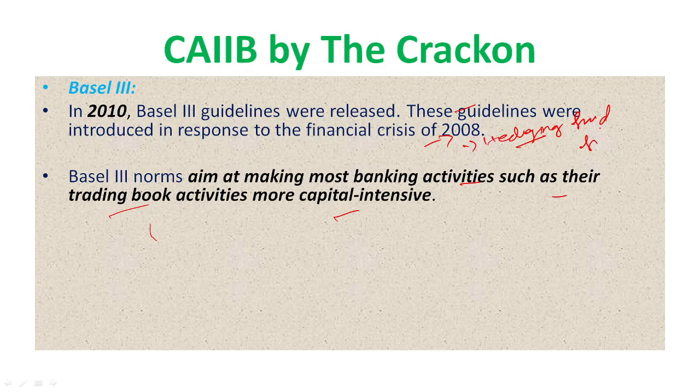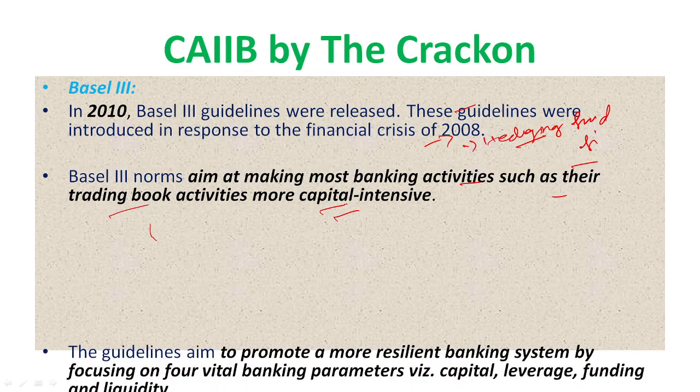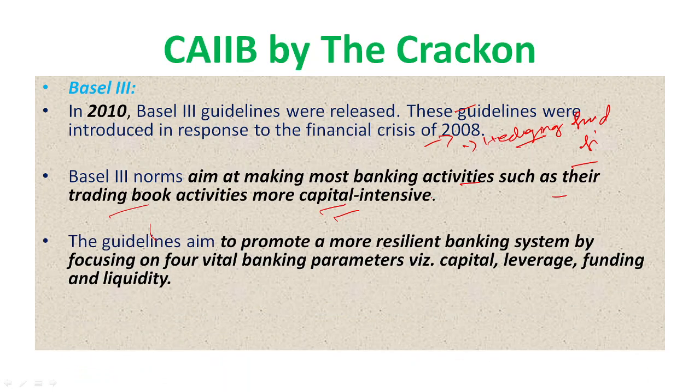There were some misregulations with respect to that, right? So that's why Basel III's main aim is to make trading book activities more capital intensive. The guidance also aims to promote a more resilient banking system by focusing on four vital parameters: capital, leverage, funding, and liquidity. So in Basel 3, the main focusing parameters are capital, leverage, funding, and liquidity.